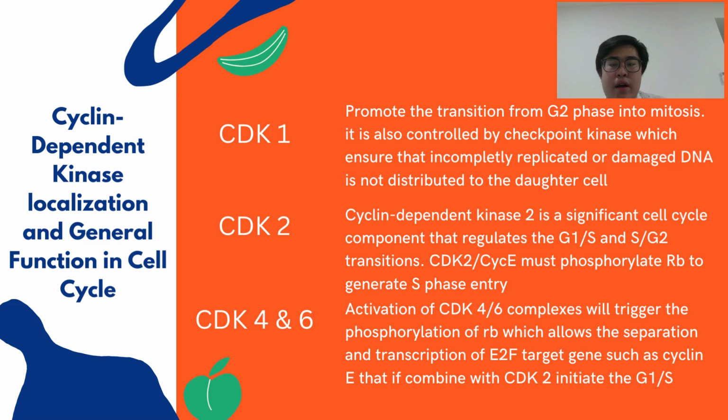CDK2 with cyclin E must phosphorylate RB to generate S phase entry. CDK4 and 6 complexes trigger the phosphorylation of RB, which allows the separation and transcription of E2F target genes such as cyclin E, which, combined with CDK2, initiates the G1 to S phase.